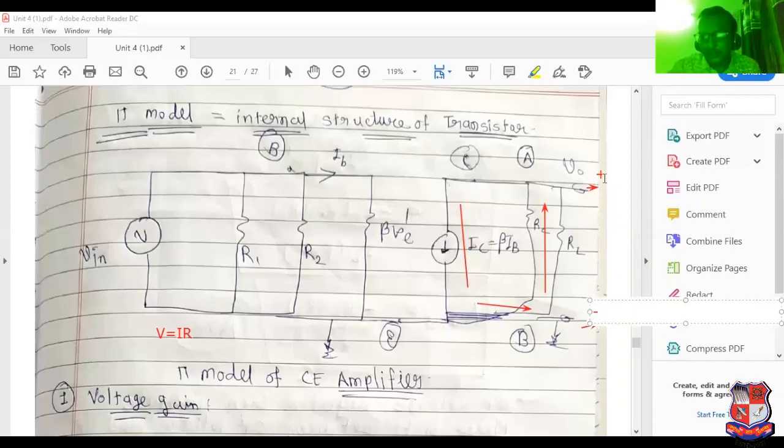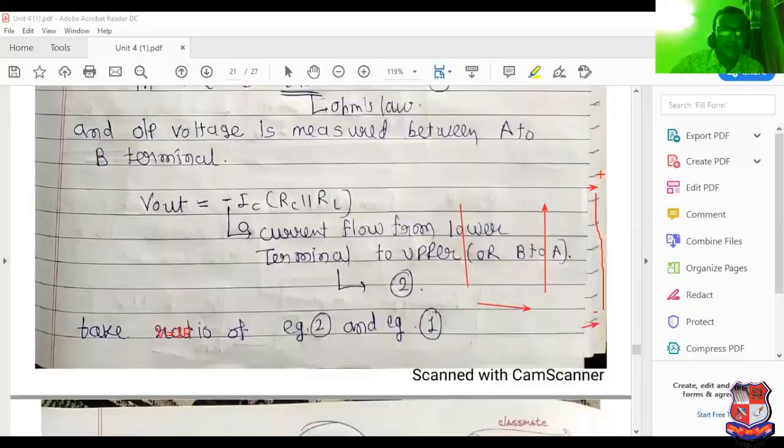With respect to this terminal, the direction of current is opposite. So it is known as minus. That's why the minus sign is included. The direction of current is opposite.